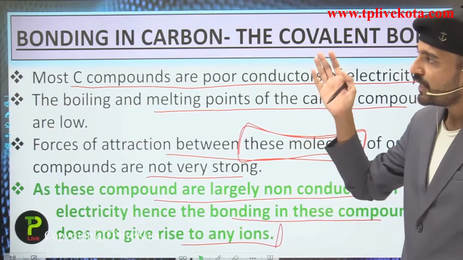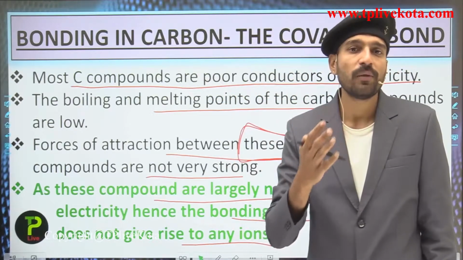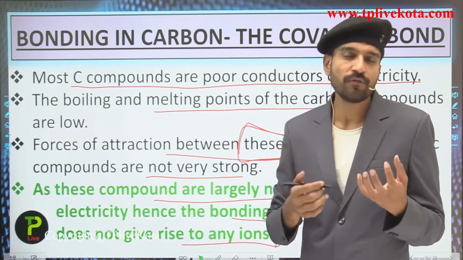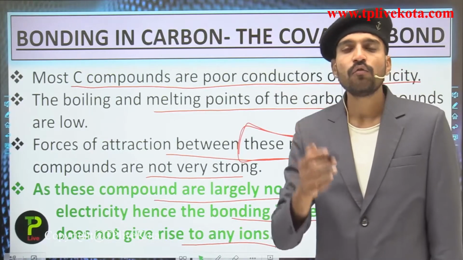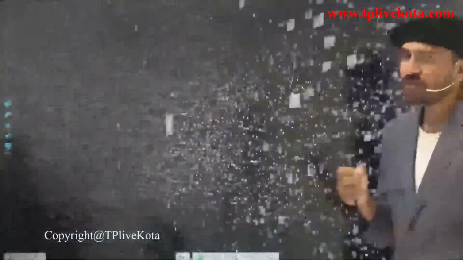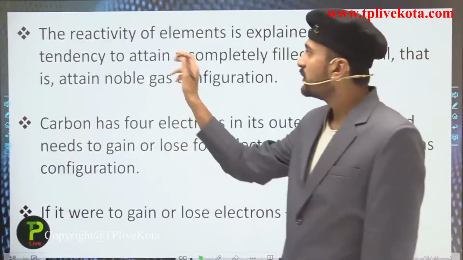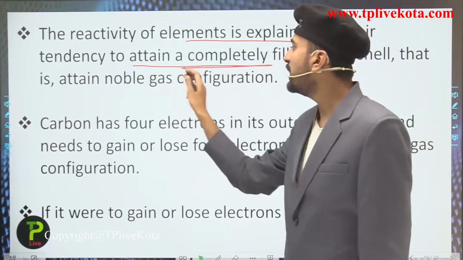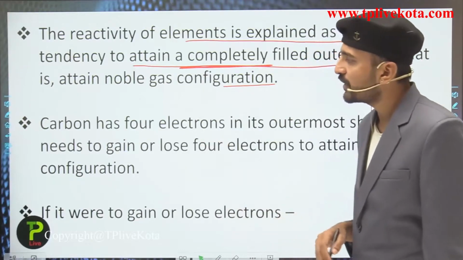It means that in carbon compounds, or organic compounds, there should not be formation of any ions, and they should contain some different type of bonding. So what do they contain? They contain covalent bonding, that is, sharing of electrons takes place in them, not the transfer of electrons which takes place in the formation of an ionic bond. Here you can see the reactivity of an element is explained as the tendency to attain a completely filled outermost shell, that is, to attain the noble gas electronic configuration.